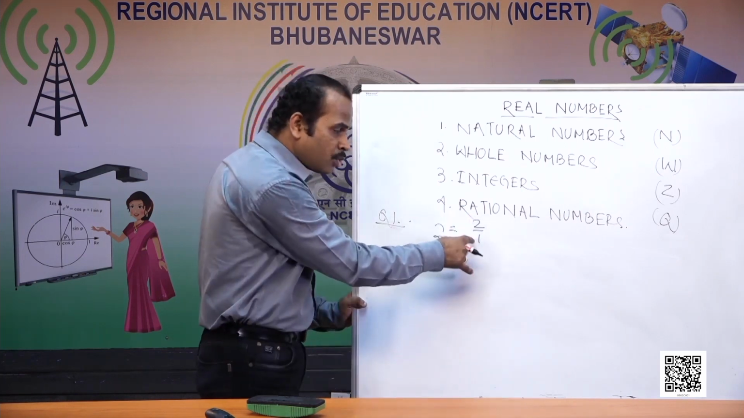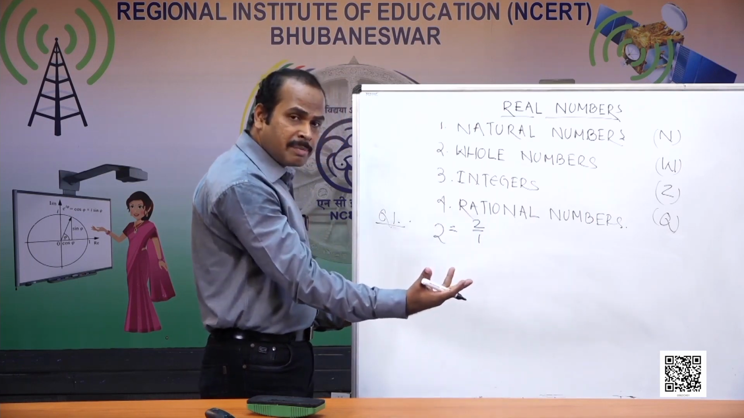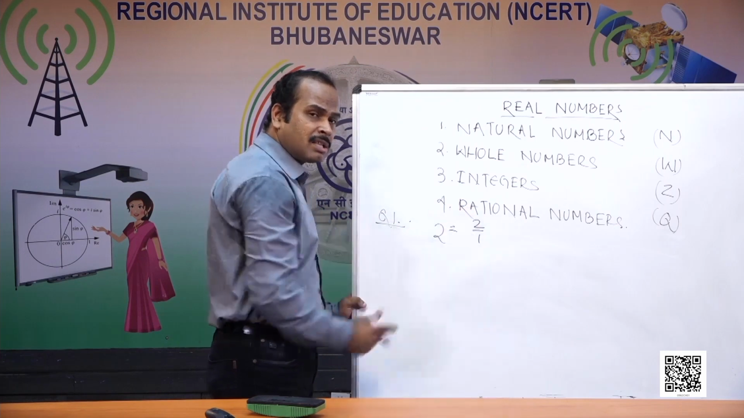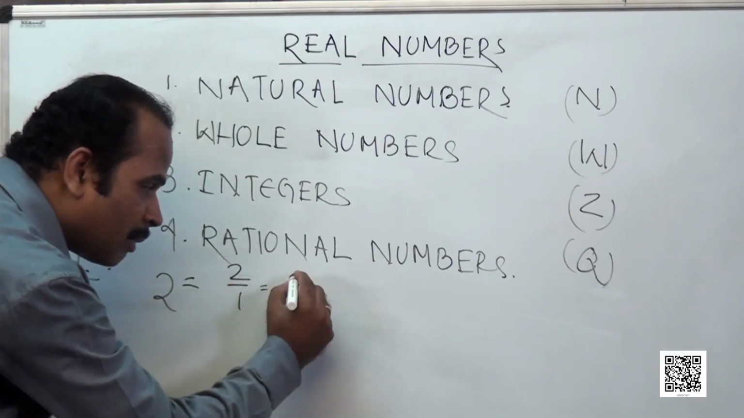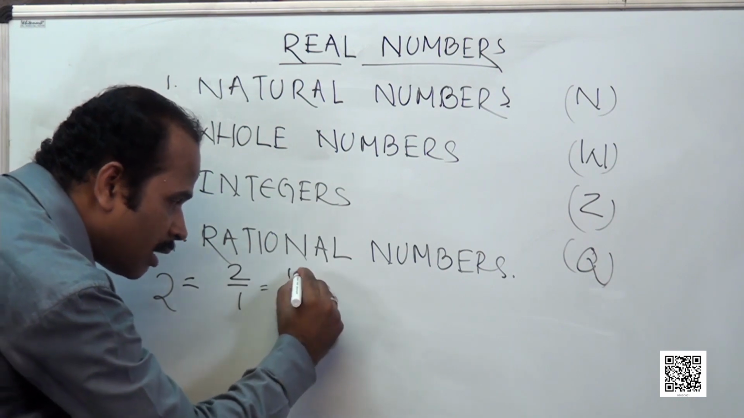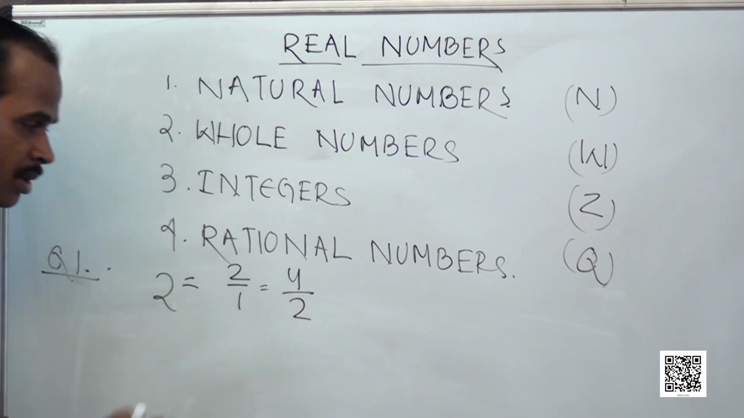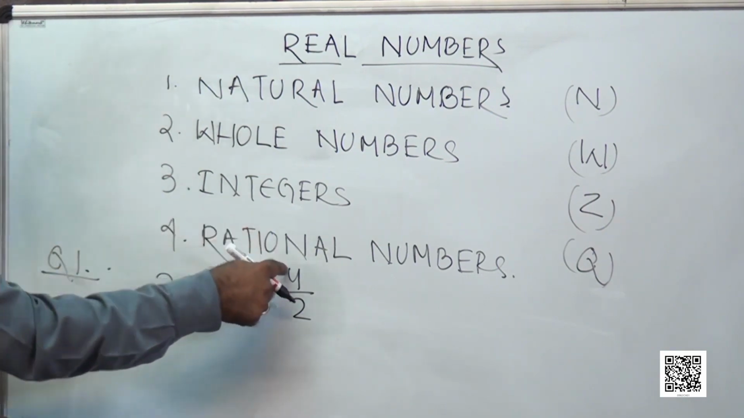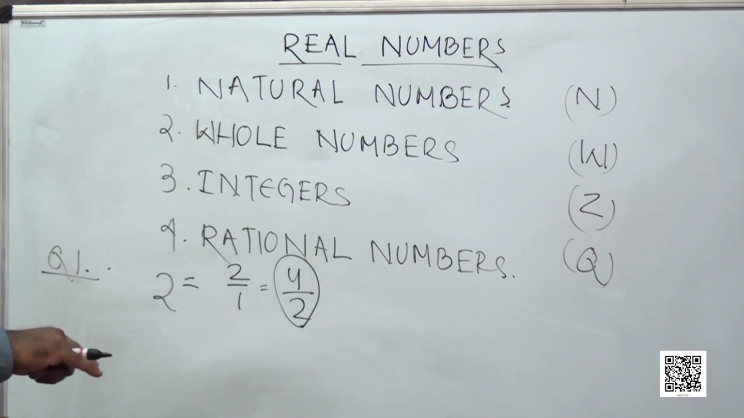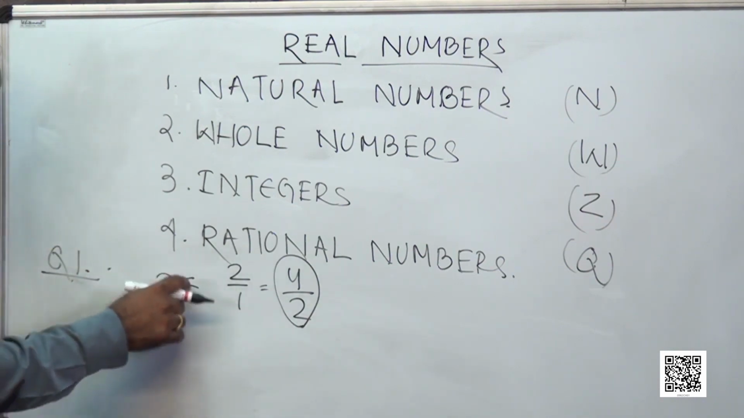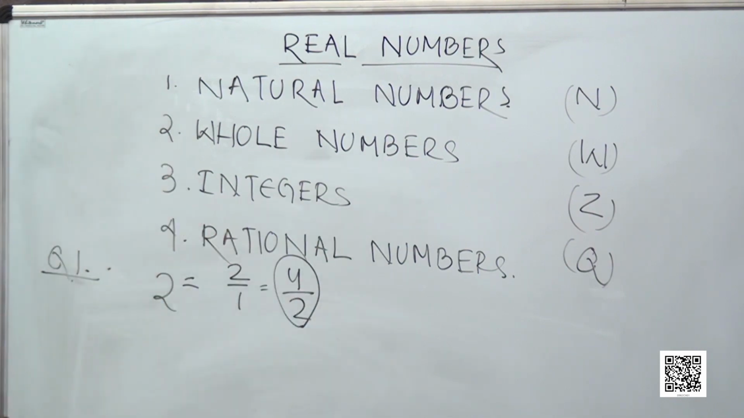So when p and q are any integers and a number is represented in p by q form, it becomes a rational number. So 2 becomes a rational number. I can write 2 in this form by multiplying the numerator by 2, it will be 4, and the denominator is multiplied by 2, it will become 2. So 2 again becomes 4 by 2. Here this 4 by 2 is also a rational number. It is representing the same 2. And these are called equivalent rational numbers.